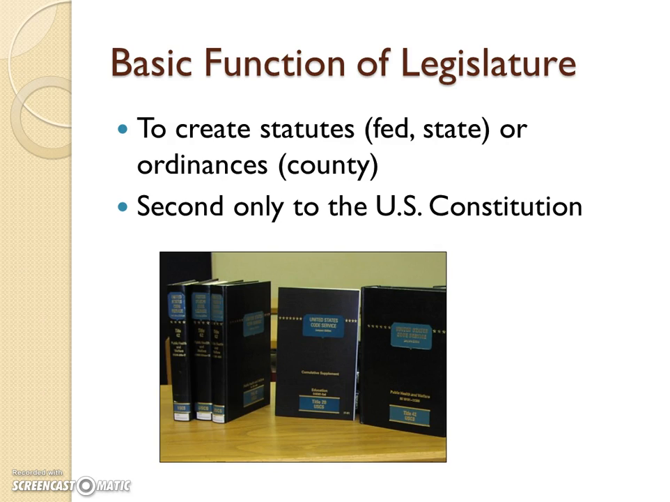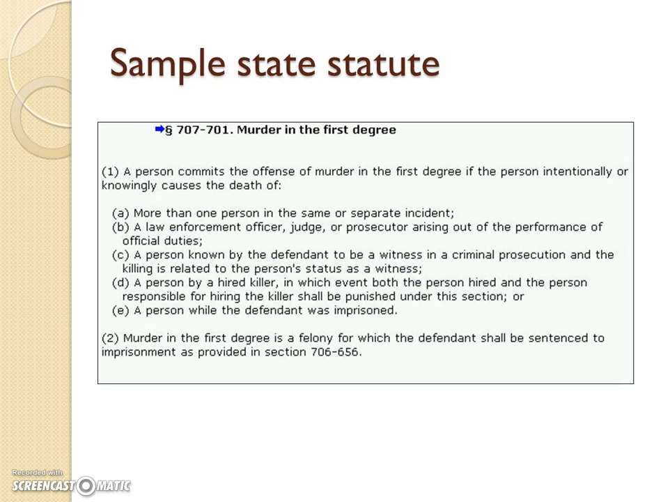Now we're going to look inside a volume of the state laws and take a look at our murder statute. This is the real Hawaii murder statute. It starts off with this funny squiggle that I have the blue arrow pointing to, and that just means section. And so this is section 707-701, murder in the first degree.